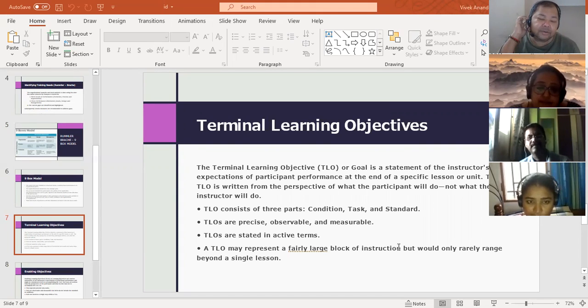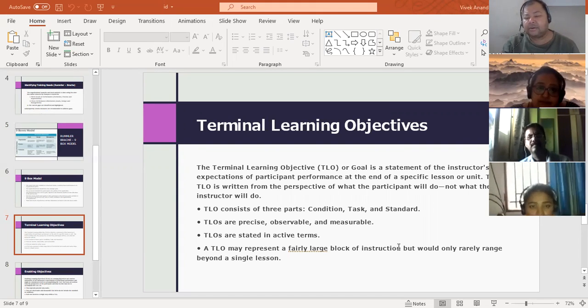TLO is basically, to simply understand, if you are designing a training program, why are you doing it? It is not a very broad or generic thing like sales will improve. There have to be specific goals for the training program.